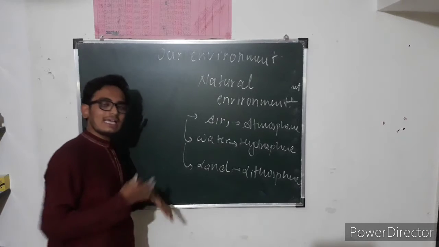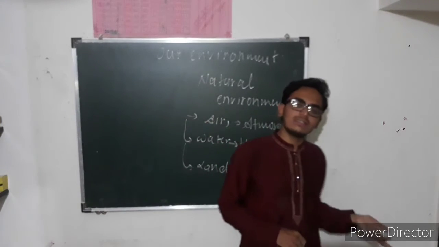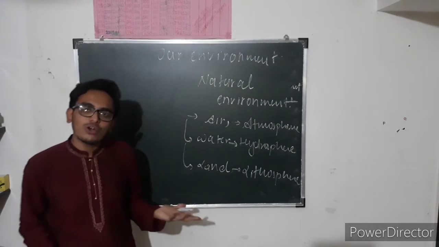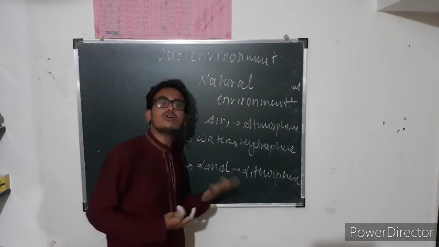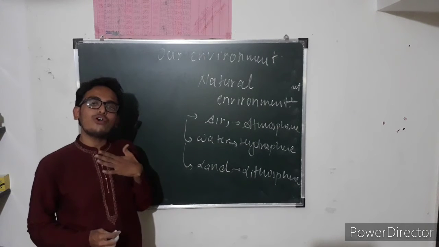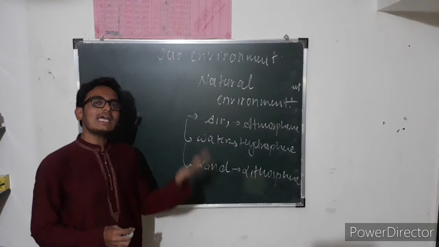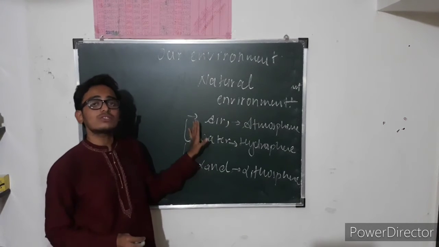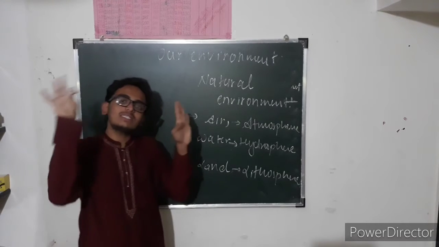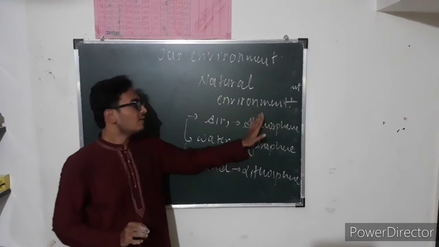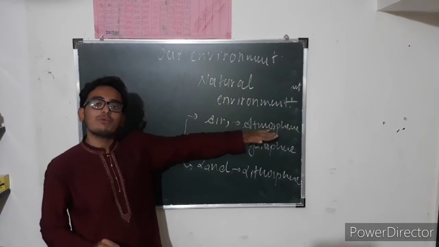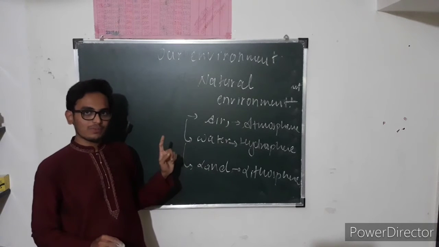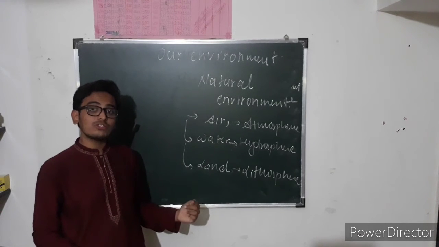In air we have various gases like oxygen, carbon dioxide, nitrogen oxide, then we have sulfur oxide. These are names of some gases. Oxygen is useful for breathing, for respiration. We inhale oxygen and exhale carbon dioxide. The atmosphere also has one layer known as the ozone layer. We say ozone is depleting nowadays because of pollution.